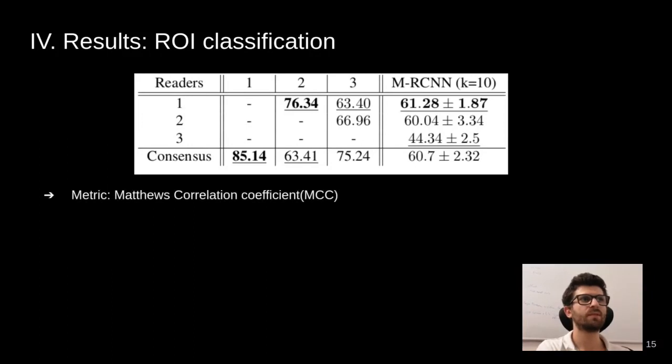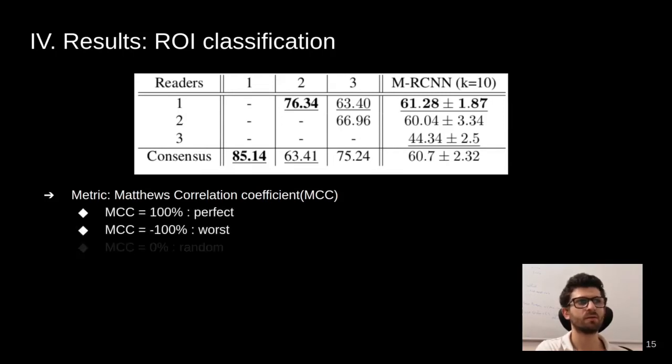We present the MCC, the Matthews Correlation Coefficient. It is between -1 and 1. If it is 1, it's perfect. If it's -1, it's the worst possible situation. And if it's at 0, it's random prediction.